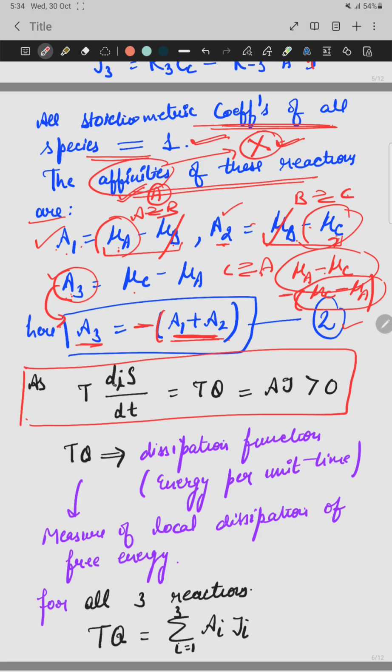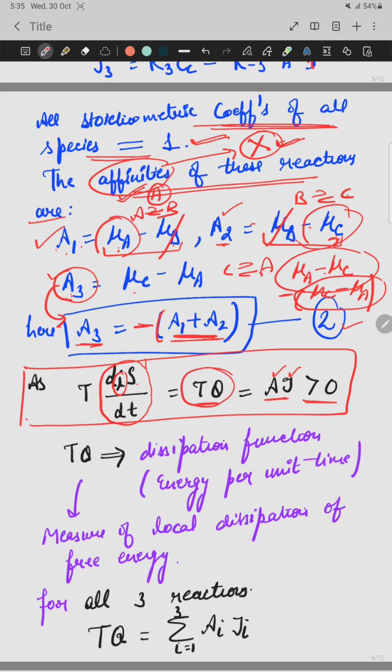T into diS divided by dt. T is the temperature of the system. dS, S represents the entropy. di, i represents the entropy of the internal system. So this is the change in the entropy of the system with time. This is equal to T theta, and T theta is equal to AJ. A is affinity, J is flux. AJ is always greater than 0.